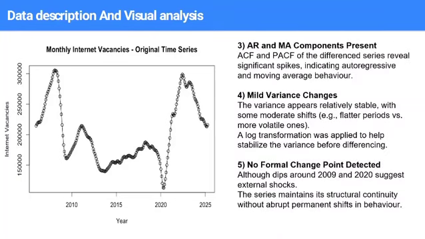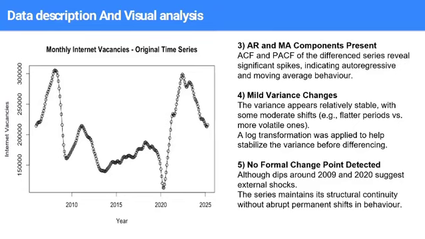Now let's check for the behavior. ACF and PACF of the differenced series reveal significant spikes, indicating that it has both autoregressive and moving average behavior. Let's check the next point, which is changing variance. Some mild variance change was observed, so we applied a log transformation to stabilize it.